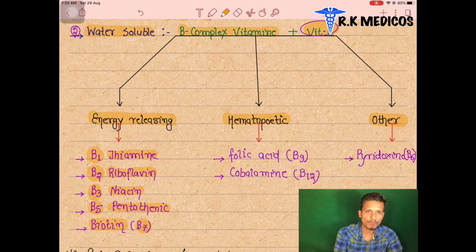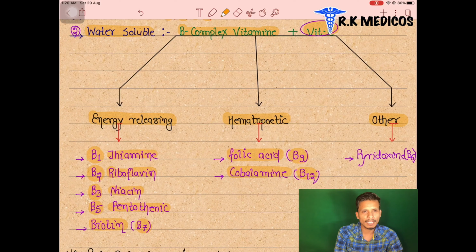Next one, hematopoietic. They are going to produce hematopoiesis, the red blood cells and other blood cells. These are vitamin B9, that is folic acid, and B12, that is cyanocobalamin or cobalamin.